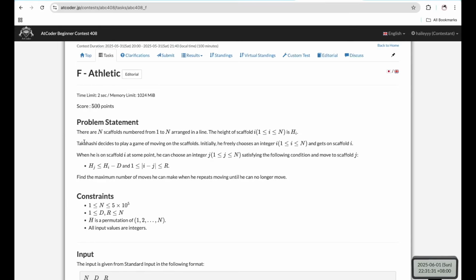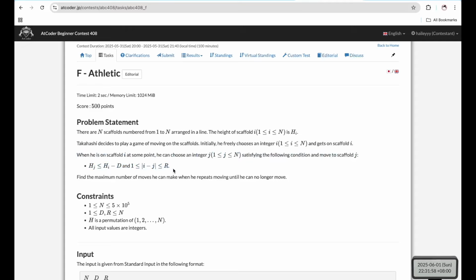For problem F, there are n scaffolds numbered from 1 to n arranged in a line, and the height of scaffold i is h_i. And Takahashi decides to play a game of moving on the scaffolds. So he initially can choose any scaffold to stand on, and then afterwards he has some conditions to move to another point.